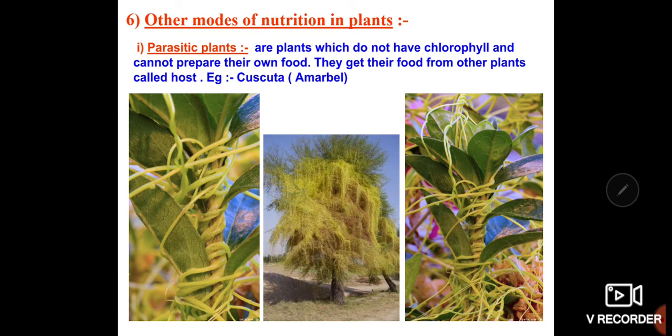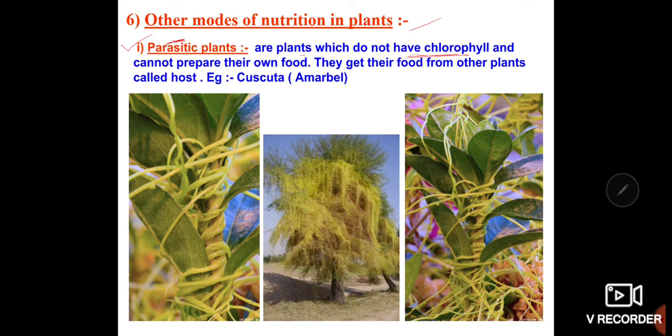In addition to this, there are other modes of nutrition in plants. So how does nutrition take place in addition to the synthesis of proteins and photosynthesis? The first method is the parasitic method. You are familiar with the word parasite, which depends upon other organisms for its food. Parasitic plants do not have chlorophyll.